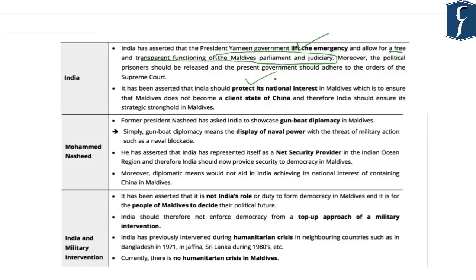Now, this is because it is feared that if India does not take care of its national interests, Maldives will become a client state of China, and therefore India should ensure its strategic stronghold in Maldives. So, the Indian demand is that the emergency should be lifted, free and transparent functioning of Maldives parliament and judiciary should be started, and all the political prisoners should be freed. Further, India should protect its national interest because of the dangers that are posed by China.